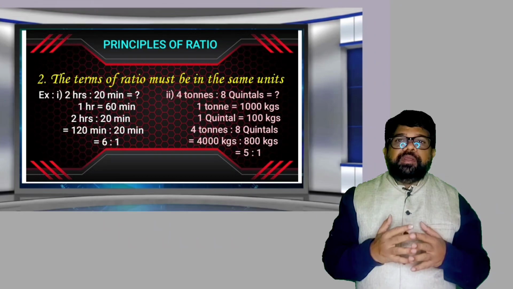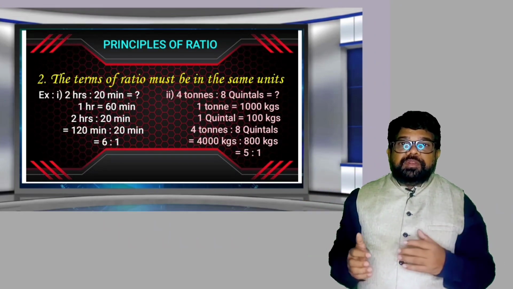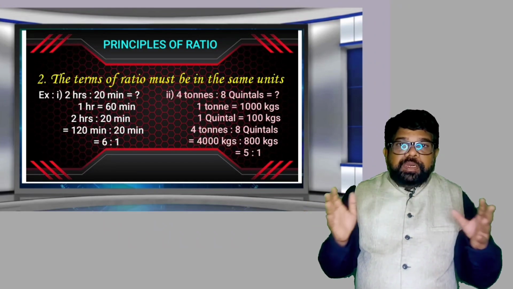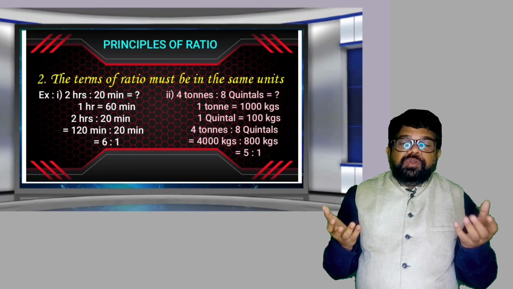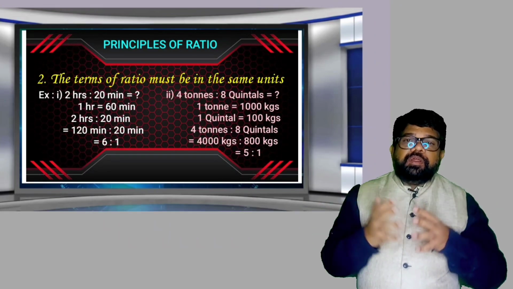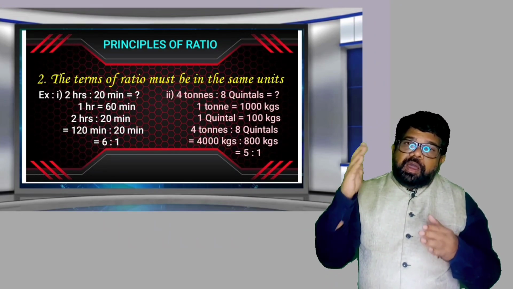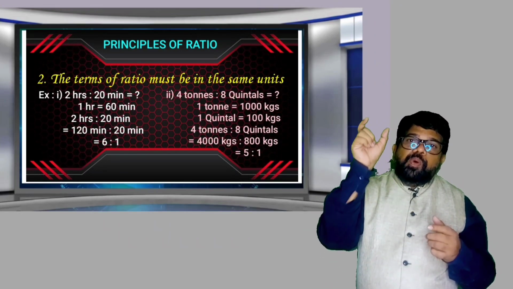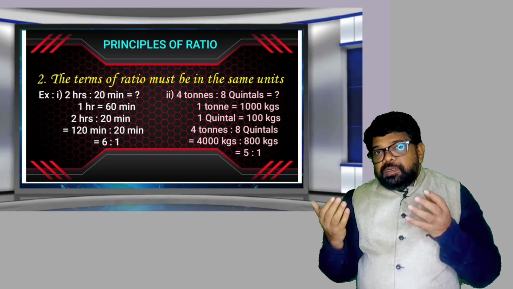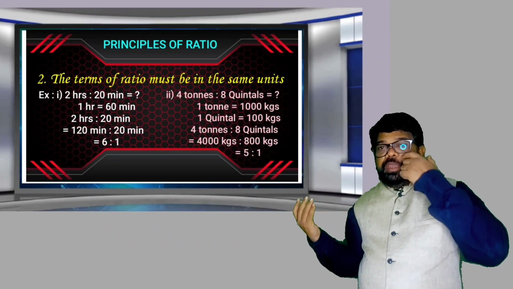What is one more example here? 4 tons is to 8 quintals. Tons and quintals both are units of weight. Weight is measured in tons, weight is measured in quintals. So convert tons into quintals or quintals into tons, or both convert into another unit also. Generally weight is measured in kilograms, kgs. So both convert into kgs also.